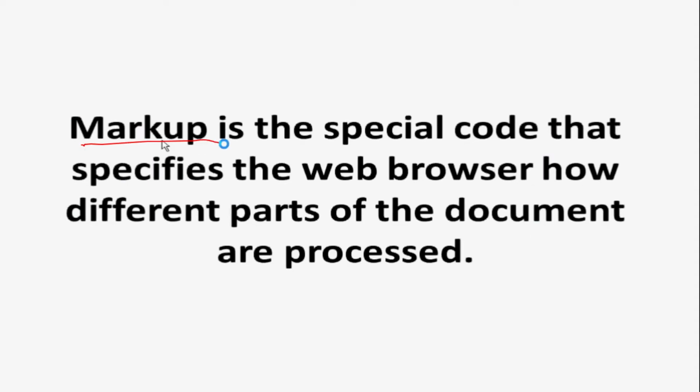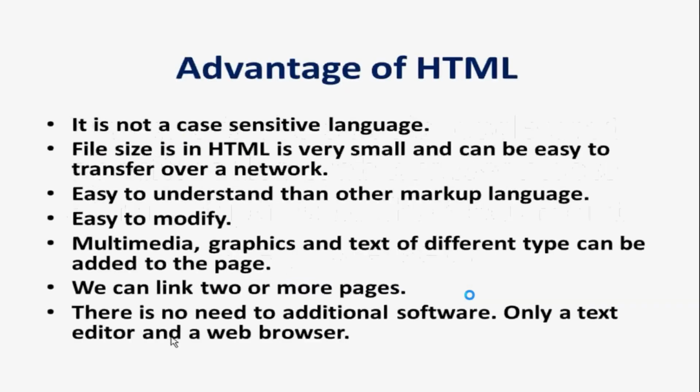Markup is a special code that tells the web browser how different parts of the documents are processed.